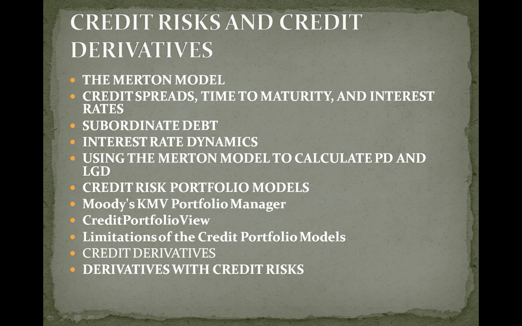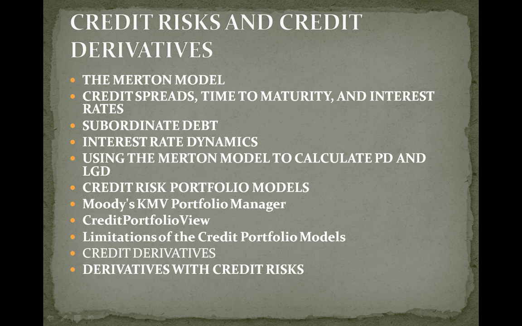The more complex and popular credit derivative is the credit default swap. A credit default swap is typically a swap in which one party makes payments to another. The purchaser of the CDS seeking protection will make fixed payments to the seller of the CDS over the life of the swap until a credit default occurs. This differs from a typical interest rate swap where the net payments are based on fixed and floating rates. The underlying reference of a CDS is whether a credit event takes place. If the credit event takes place, the buyer of the CDS will make a final accrual payment based on the amount of time elapsed since the last payment.